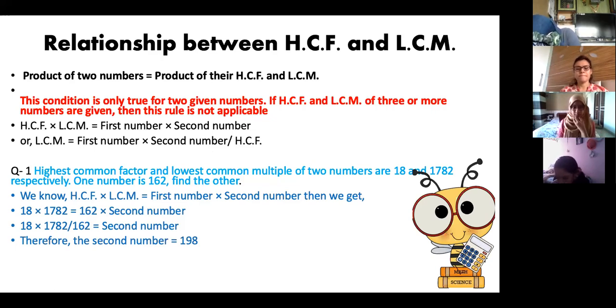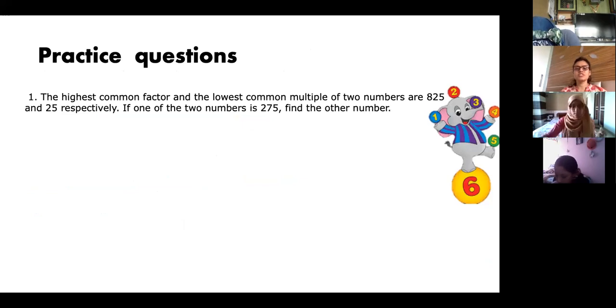Okay. So next, this is your question. HCF and LCM are given as 25 and 825. One of the two numbers is 275. What will be the other number? Just first write down the formula. HCF into LCM is equal to first number into second number. So the first number is 275. What is the second number?